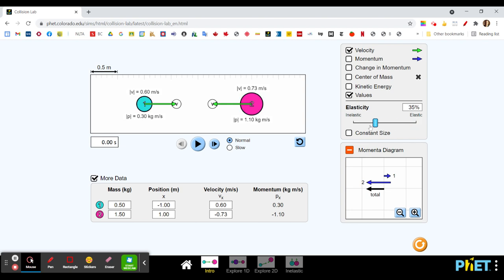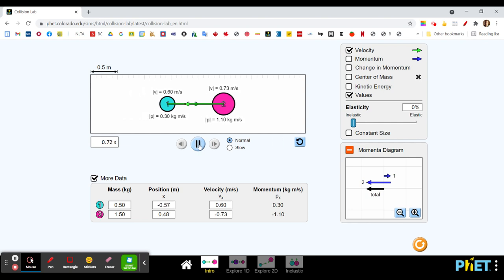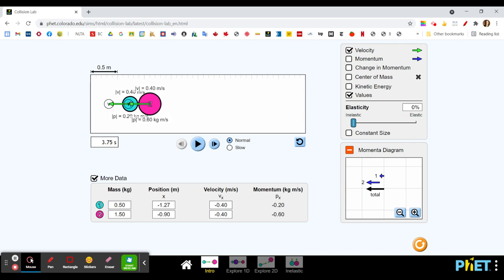Well, now I'm going to put this all the way down on inelastic, which means they're going to stick together. And I'll run the simulation again, and let's check this out. So now they go off together, and I'll just pause this for a second and have a look. So now both of them have combined. They've become a single object of mass 2 kilograms, right?